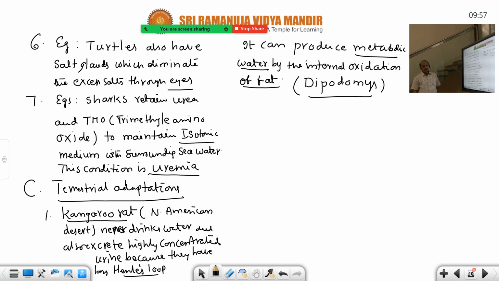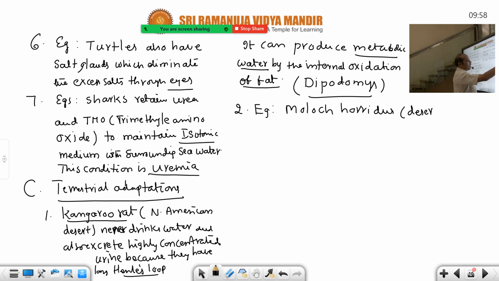Now another example is also there, a desert lizard. Of course it is not given in the book, but it is a very beautiful example. The second example is Moloch horridus, a desert lizard. Already I told you it comes and basks in the sun to warm up its body, a behavioral adaptation. There I didn't mention the scientific name, but here I am mentioning it. Moloch horridus, desert lizard.